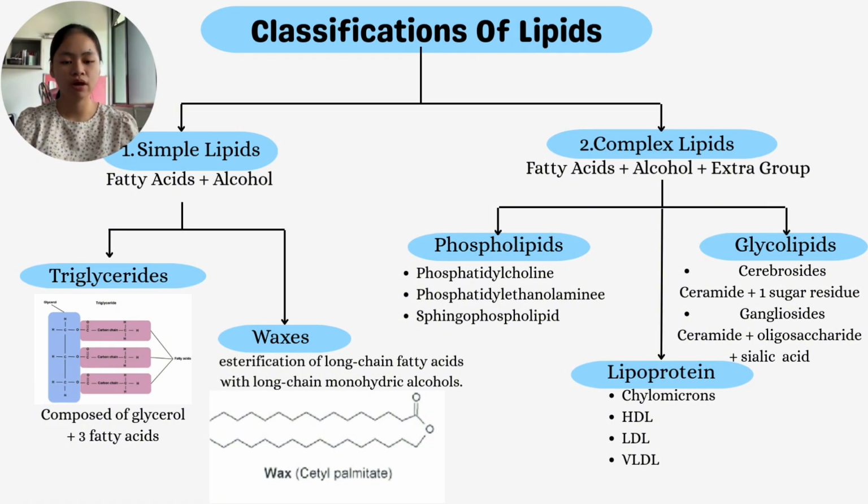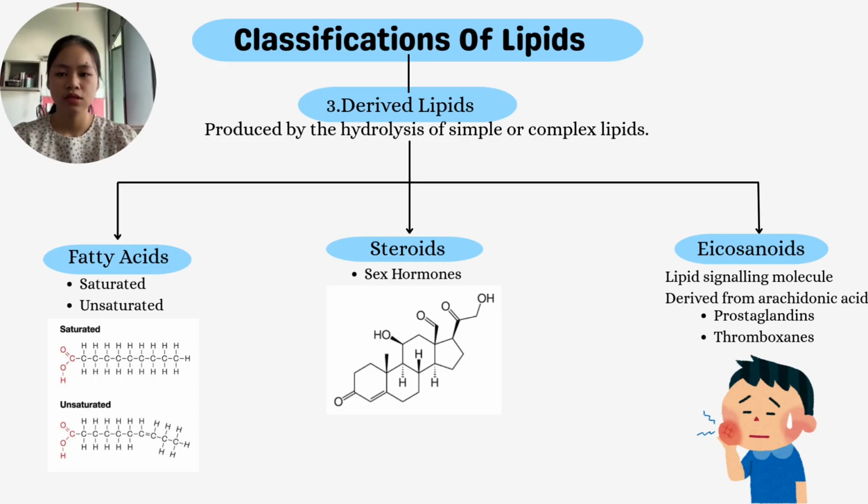And then the next one we have is lipoproteins. Basically, lipoproteins are fatty acids and extra groups without the alcohols. The examples of lipoproteins are chylomicrons, HDL, LDL, and VLDL. Lastly, we have derived lipids, which are produced by the hydrolysis of simple or complex lipids.